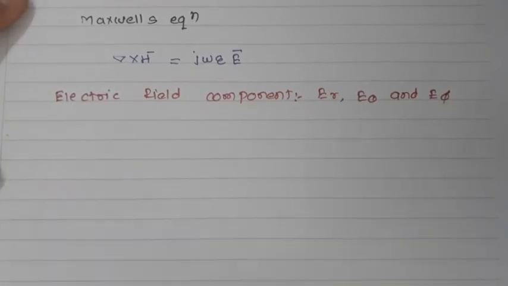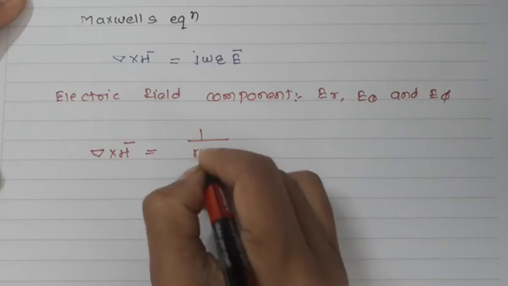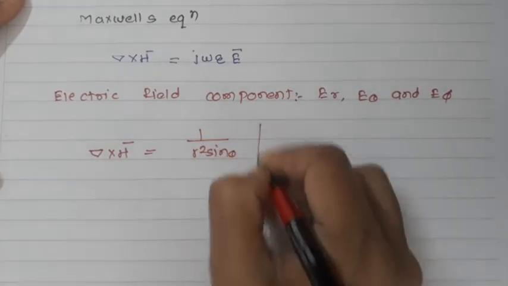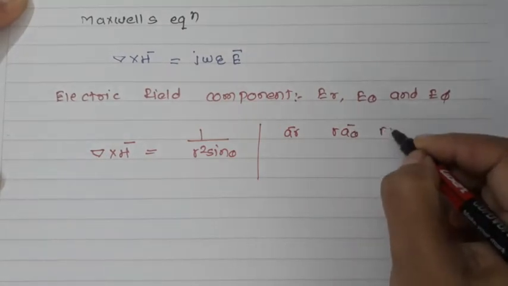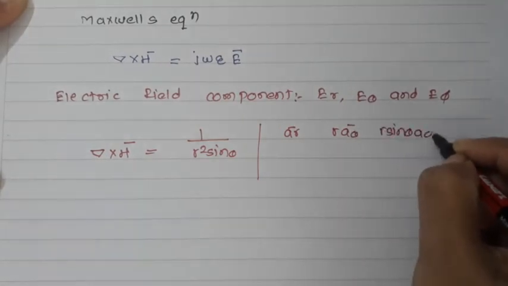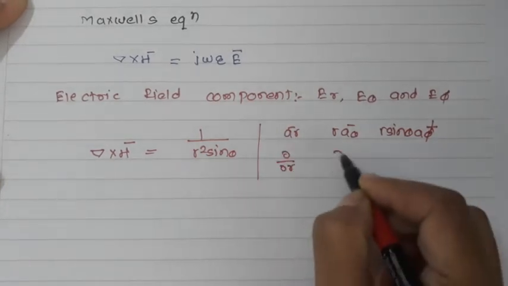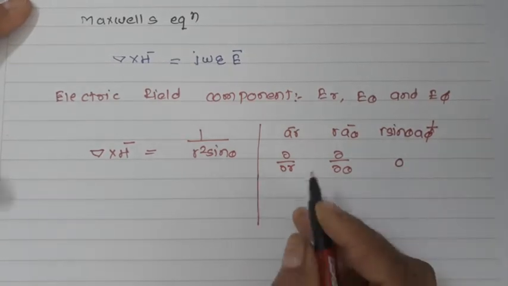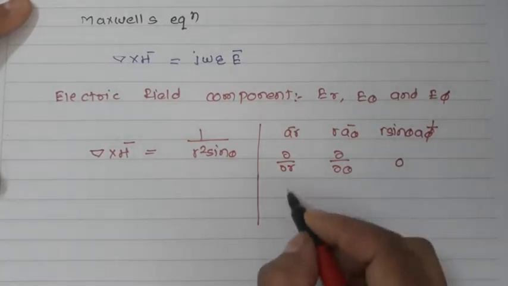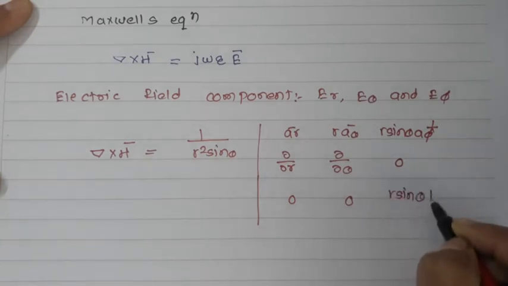So del cross H can be written in this form: 1 upon r square sine theta, determinant of a r, r a theta, r sine theta a phi bar, with d by dr, d by d theta, d by d phi. As we know, hr and h theta we have calculated to be 0, so the last entry will be r sine theta H phi.